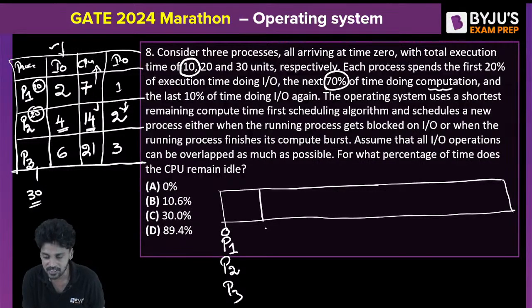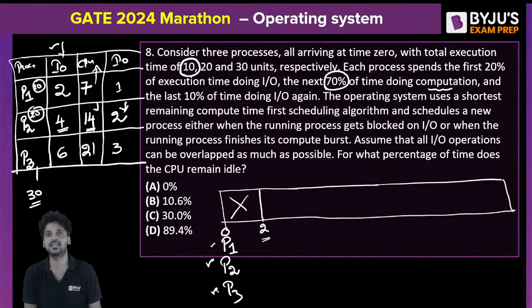So for the first 2 clock cycles there is nobody in the CPU, because P1, P2, and P3 are all in the IO. But the first to return from the IO is P1, because it spends only 2 clock cycles in the IO.